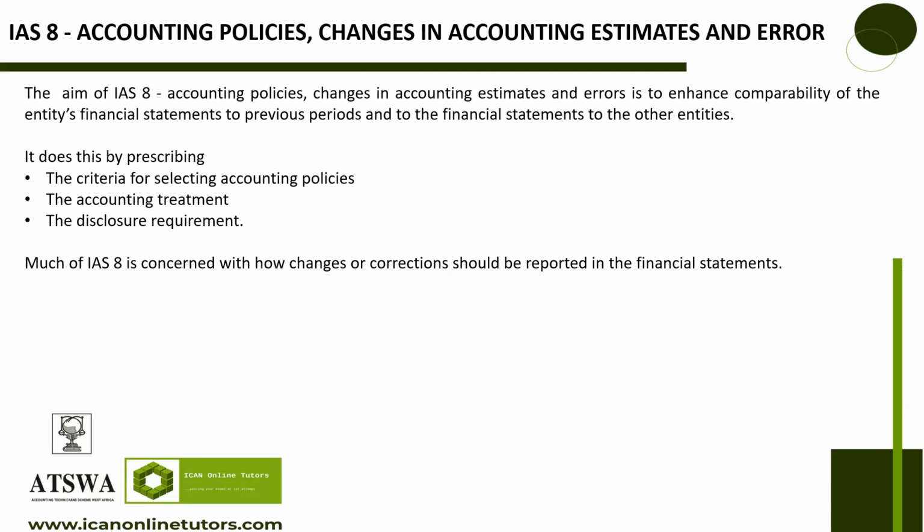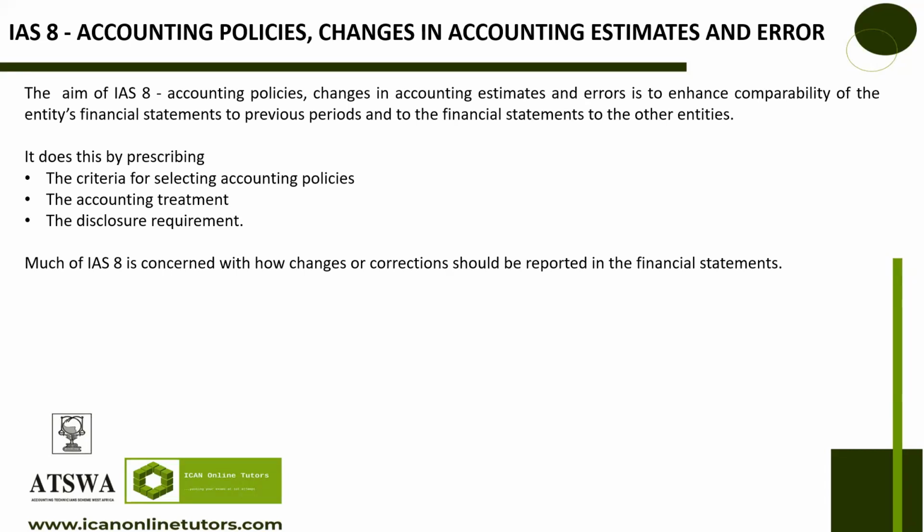There are other standards that we have to look at: IAS 1 and IAS 2, which we've gone through previously with my co-tutor. I'm going to take IAS 7 and IAS 8, and if we can't finish today, we'll continue next week. Then subsequently, we'll be looking at IAS 16, which is property, plant and equipment.